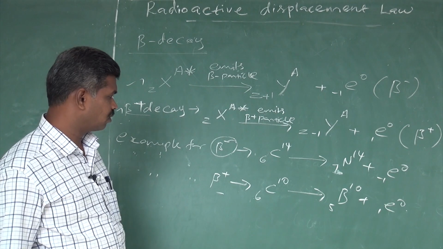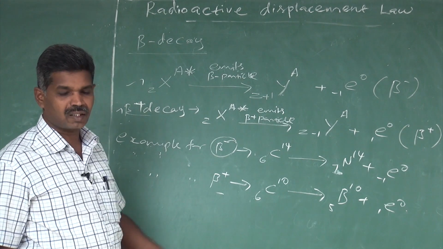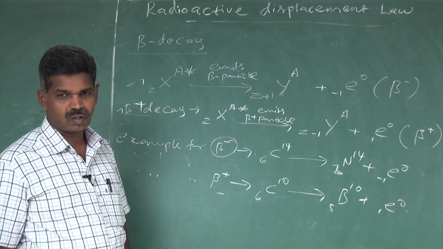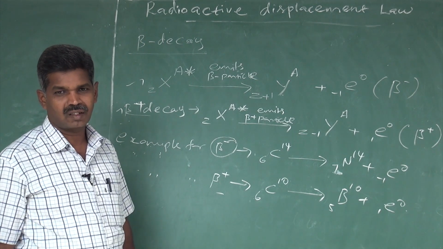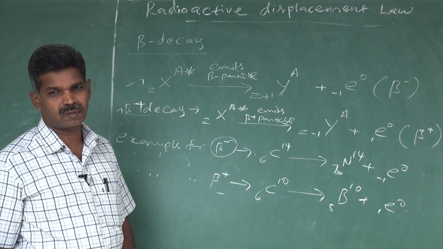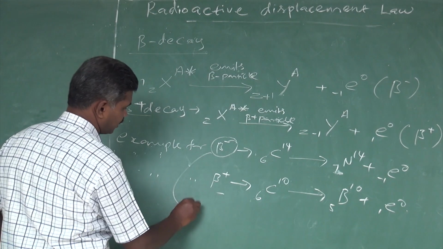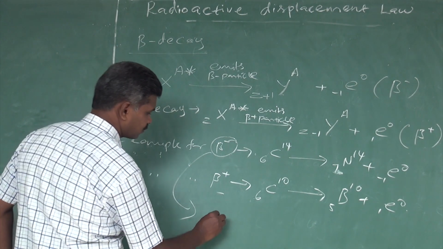Another example for beta minus in our book is phosphorus-32, which spontaneously emits an electron and becomes sulfur. That is another example of beta minus.